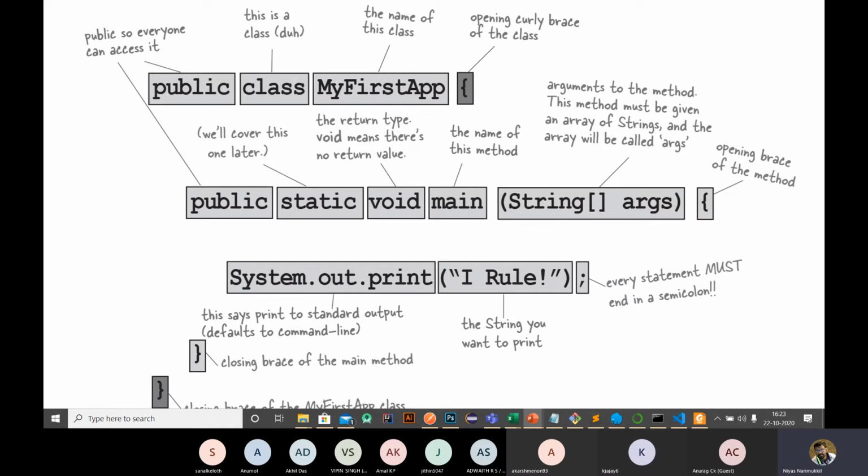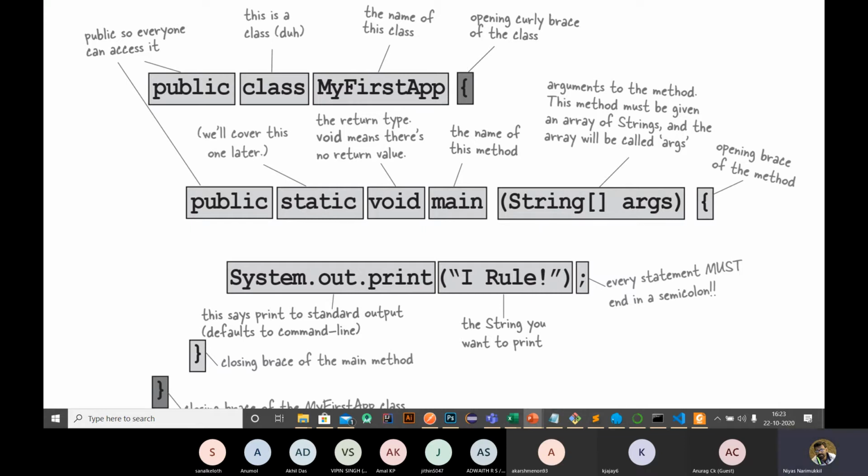Every statement must end with a semicolon. Java is a very properly structured language, it must include all these things, every statement must end with a semicolon, and it is very case sensitive. All the data types start with a capital letter here. For example, in the case of String, S is capital. It will not work if you use a small s, because String is a data type.